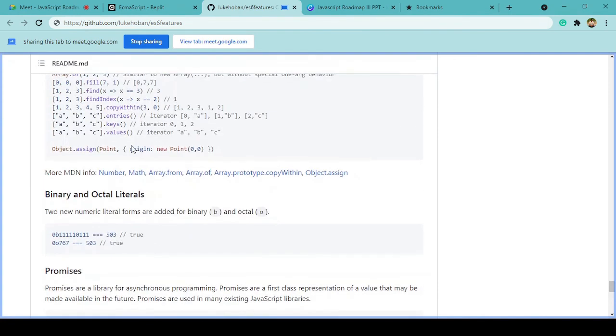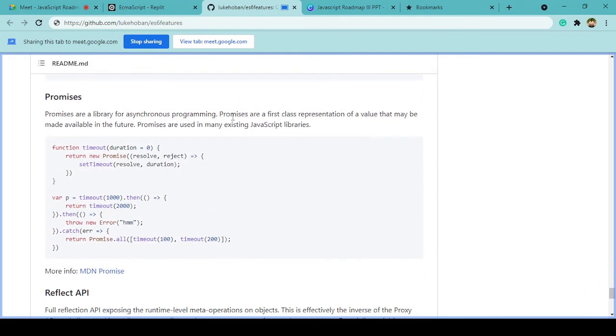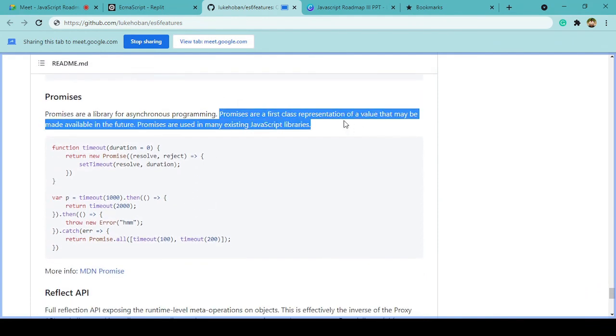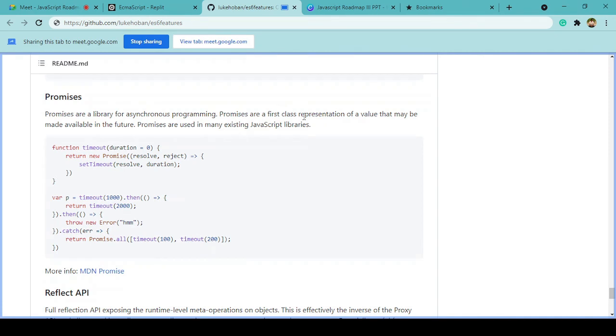That's how you can use asynchronous programming, and promises is one of the ways that facilitates it, as a first class representation of a value that may be available in the future. That's how we use promises in a lot of libraries. And over here, as you can see, they have created a simple promise which accepts two parameters, resolve and reject, and it is using setTimeout as the return value, right?